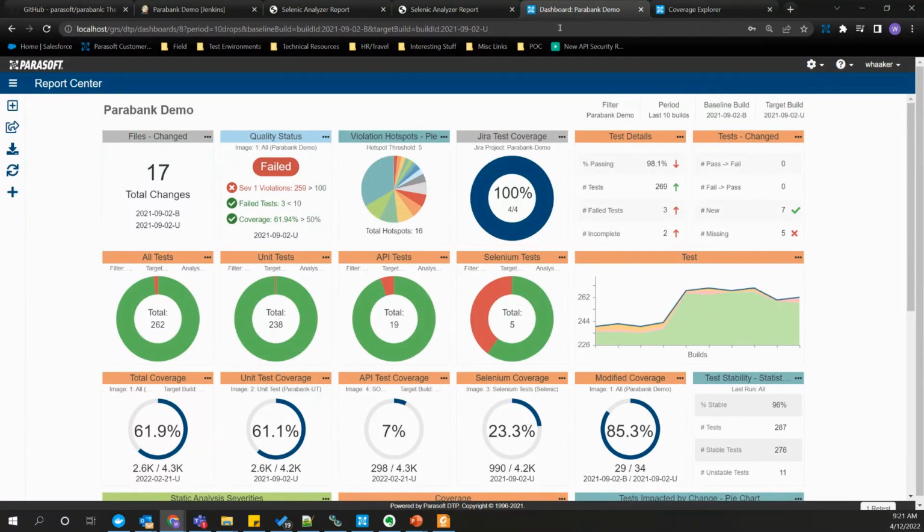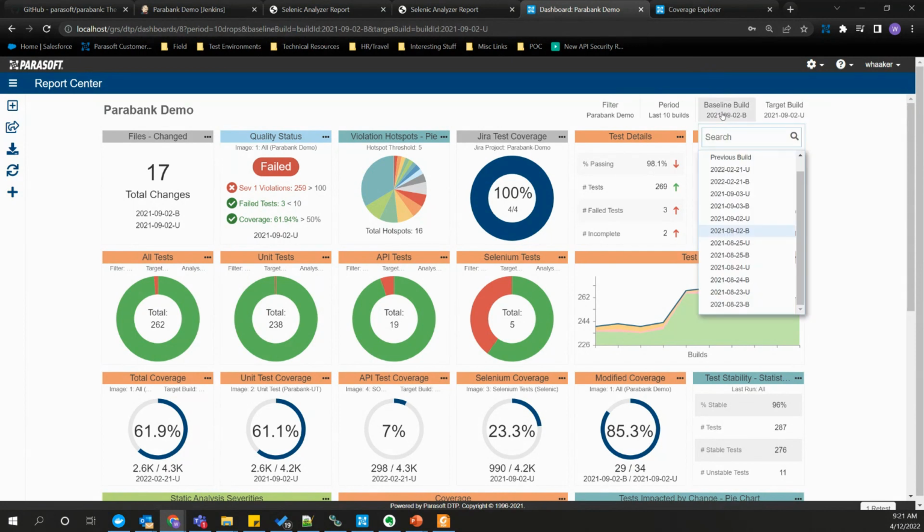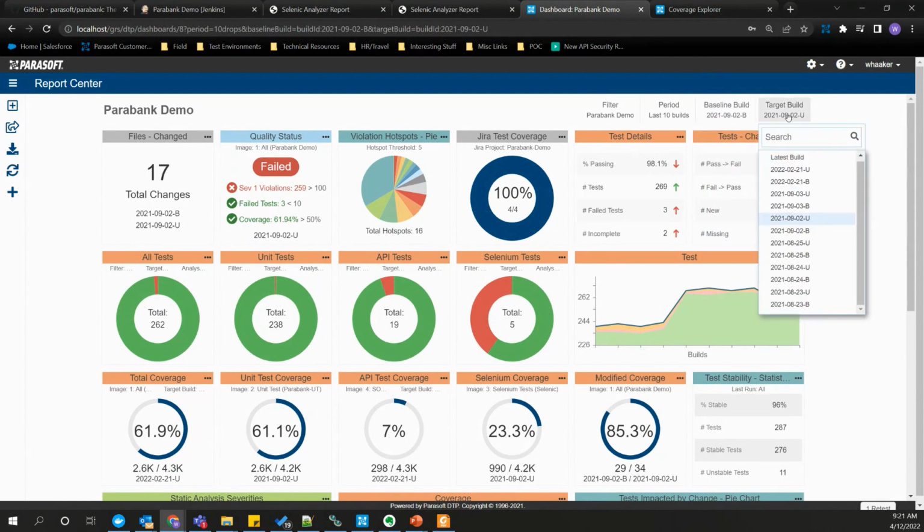And DTP is architected around builds. A lot of the analytics that you're going to see are the result of being able to compare a baseline build with a target build. And when you're working in an agile workflow, it's really important to be able to focus not just on the overall quality of your projects, but also on the impacts of change to your code base.